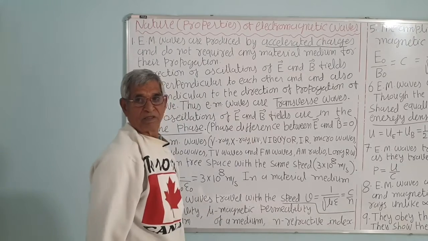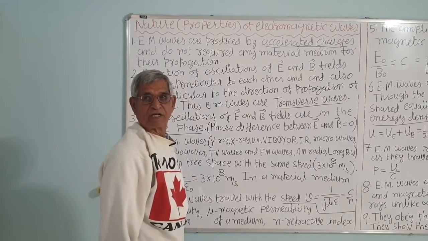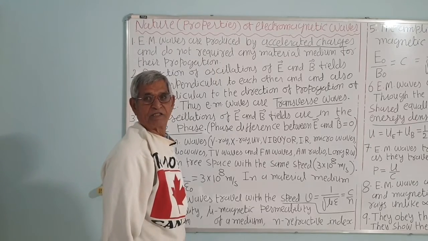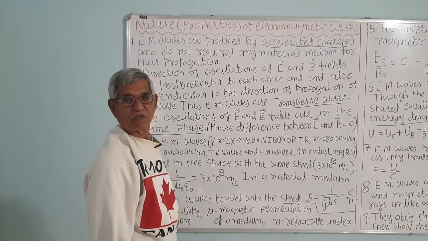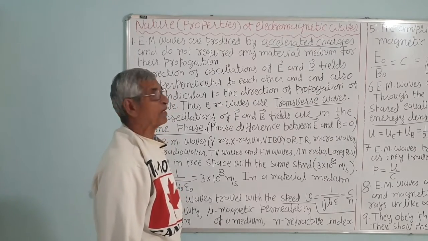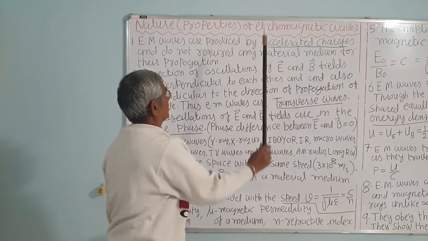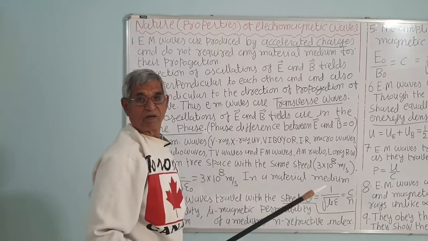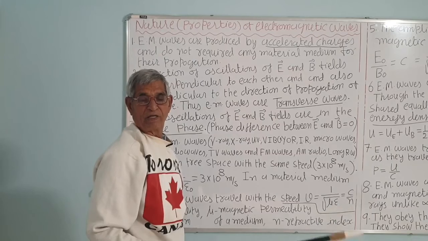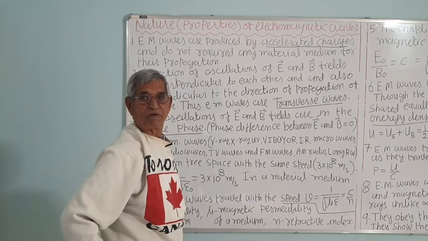We know that they cannot be produced by a static charge, because a static charge is associated with only an electric field, and steady charges, that is charges moving with a constant speed, are associated with a magnetic field but not a changing magnetic field. So they are produced by accelerated charges. For example, if an electron is moving in the hydrogen atom in the first orbit, n is equal to 1, then it is an accelerated charge and it can emit electromagnetic waves.